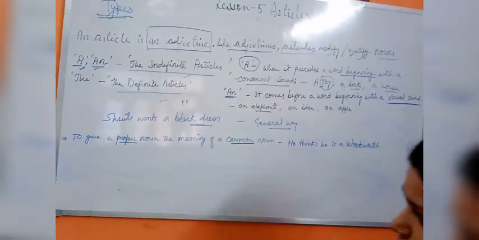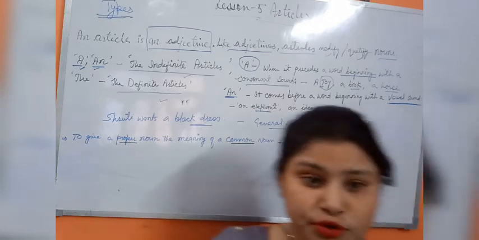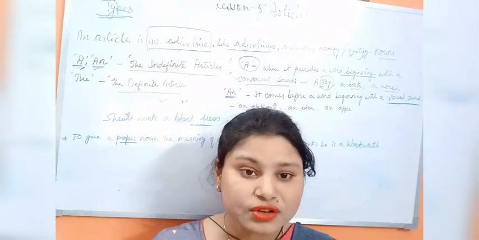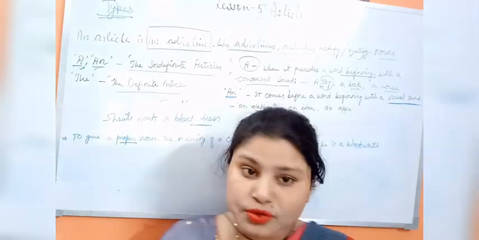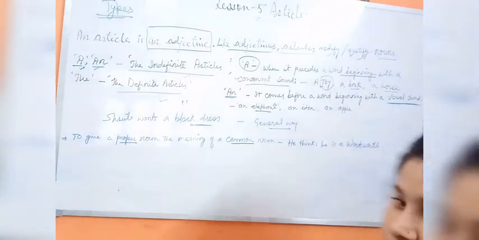So that is a proper noun. Okay, so that proper noun is used in the sense of a common noun. Suppose your special name is used in the sense of a common noun, it will be used with the help of the indefinite article a and an.